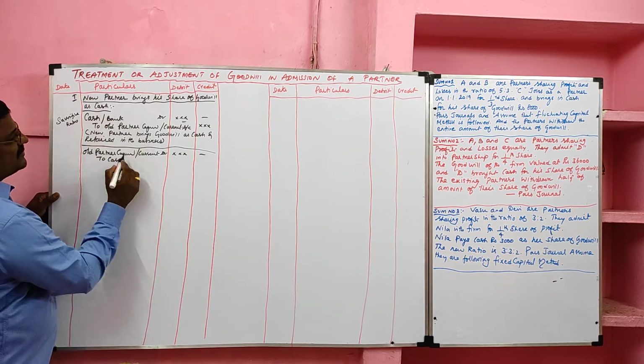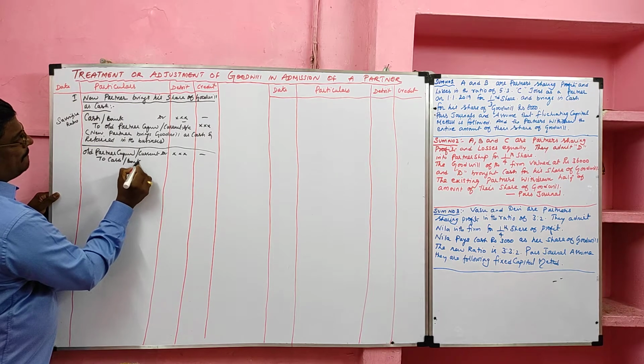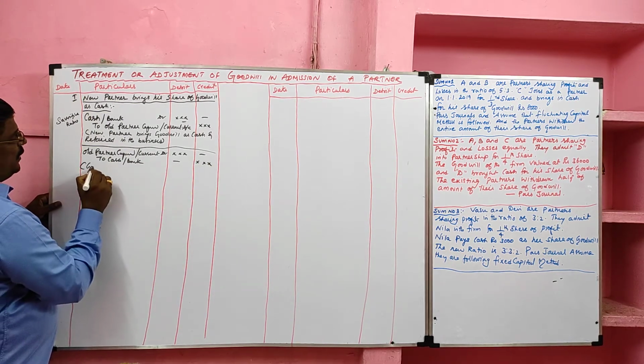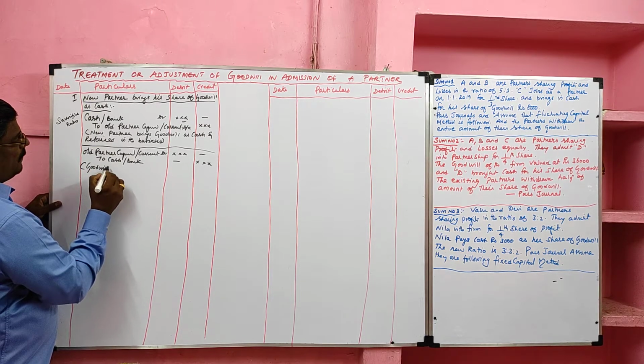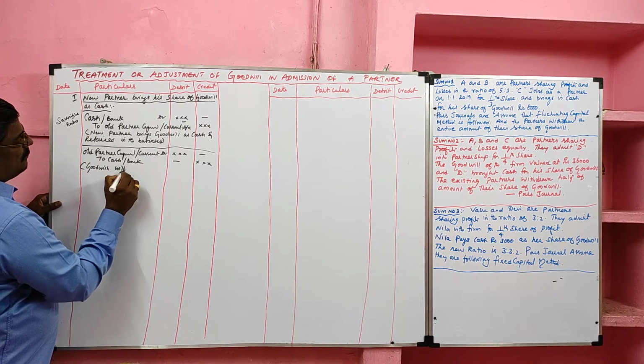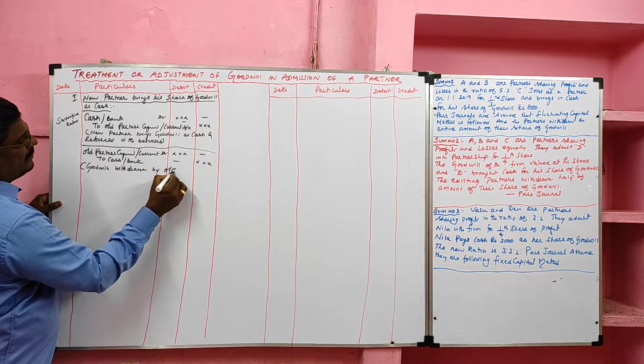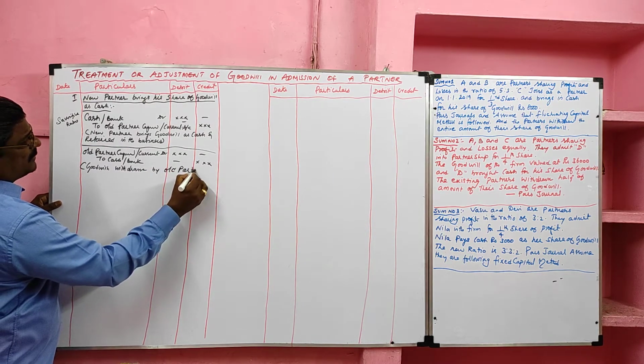We have to reverse the first entry. Narration: goodwill withdrawn by old partner. They may withdraw the entire amount or part of the amount.